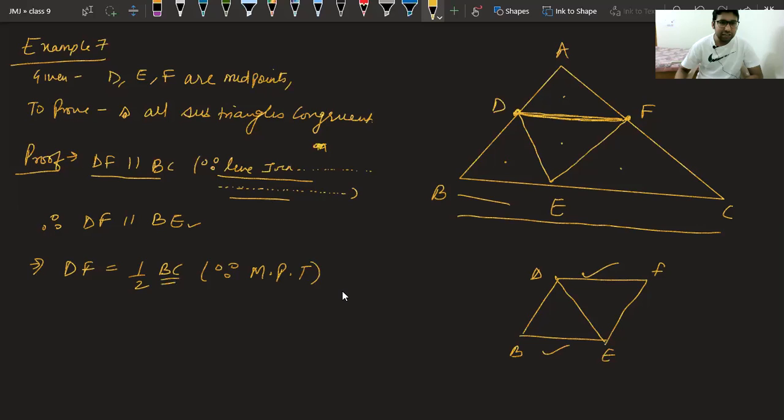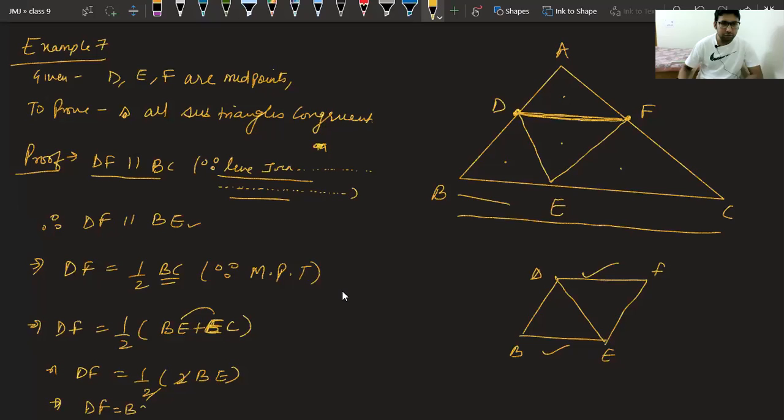Now, this BC is also divided in two parts. We can write like this: DF is equal to half of BE plus EC. They two are equal. We can write this as DF is equal to half of twice BE. 2 and 2 will cancel. We will get DF is equal to BE. So from equation 1 and equation 2, what we can say, class? Equation 1 is DF parallel to BE and equation 2 is DF is equal to BE.